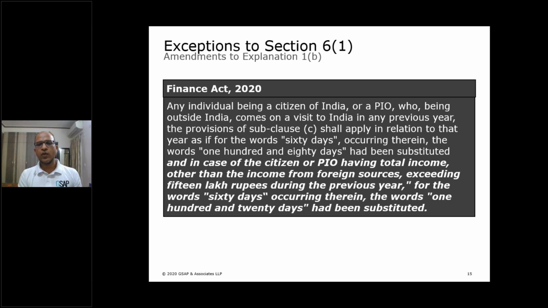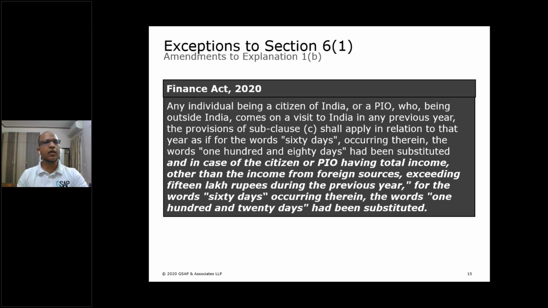Now, this provision between the Finance Bill and the Finance Act, why this was lowered down, why this 15 lakh threshold was introduced, there is no discussion. Probably no discussion happened in the Parliament before passing the Finance Bill. Before, there was no discussion on why the government is bringing these changes. So we don't know why they have lowered it down. It seems that government just listened to the concern of the people, and there is no clarity why a threshold of 15 lakh.